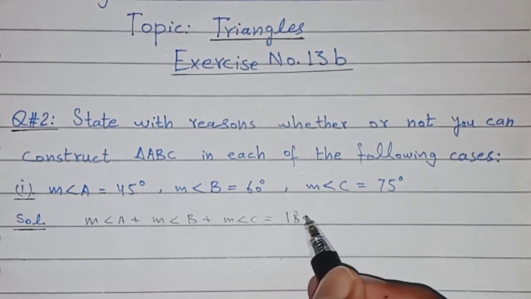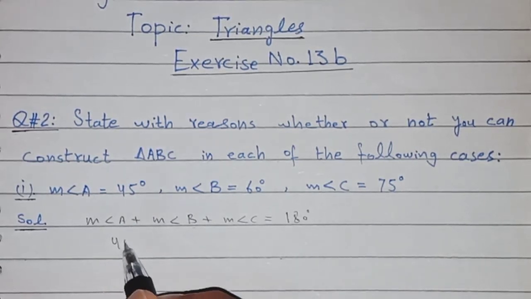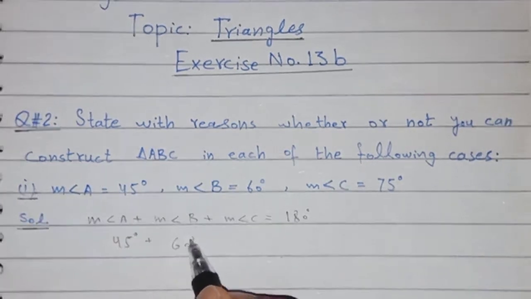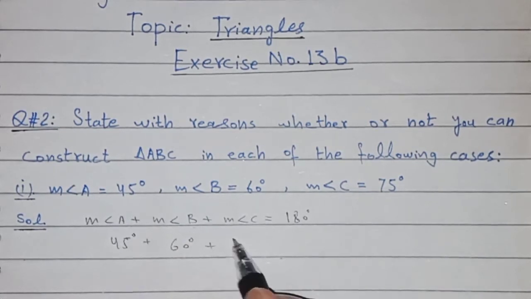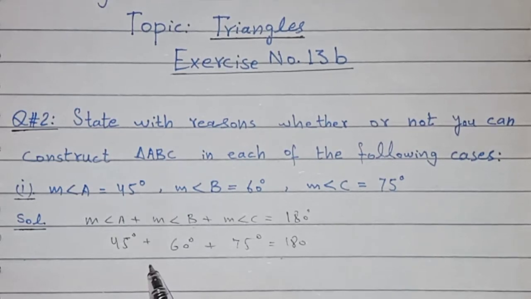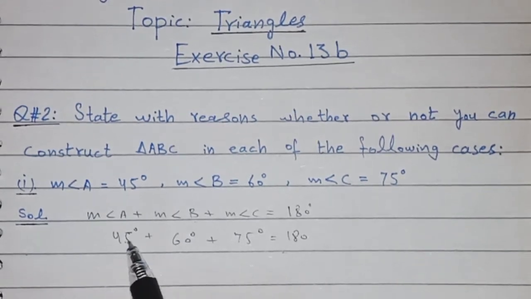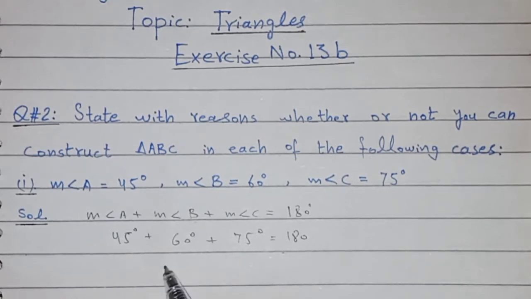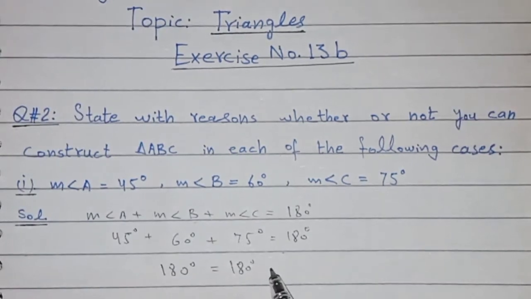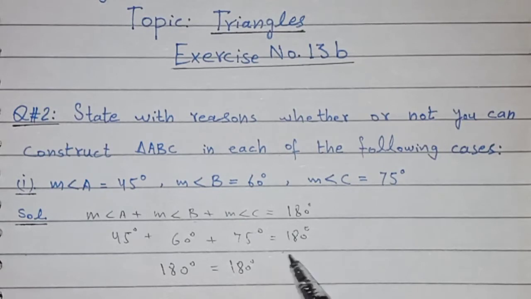We can add 45 and 60, 105, 105 and 75, that is equal to 180. And we know 180 is equal to 180. That is true. We can make a triangle, so that is possible.